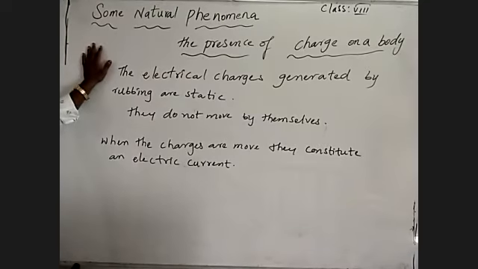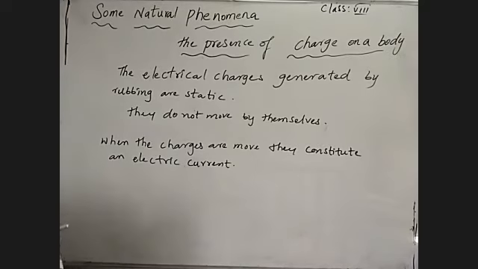Already we discussed what we learned, which charges are produced by rubbing. What did you learn in that?